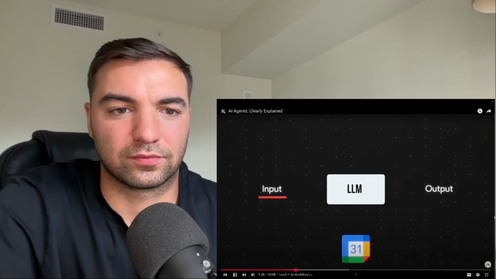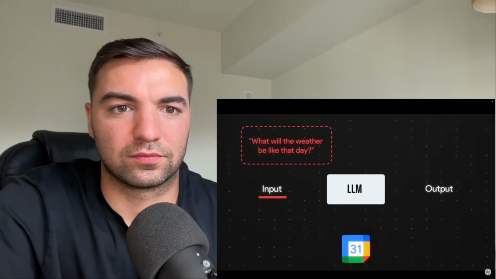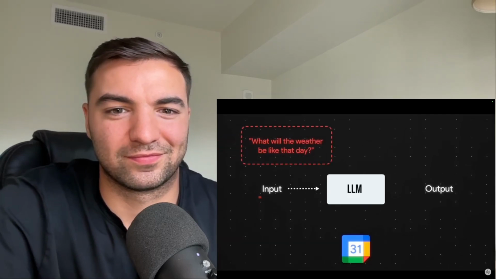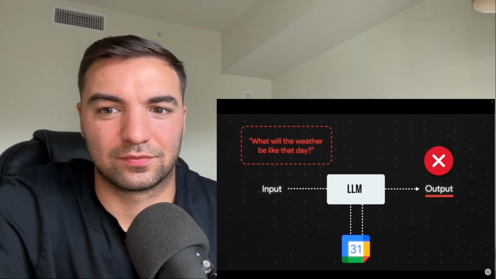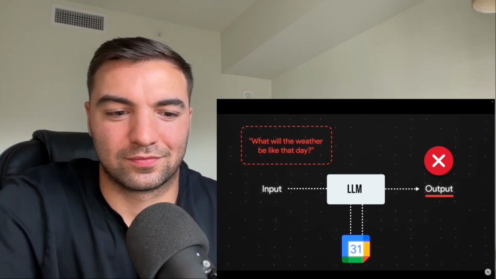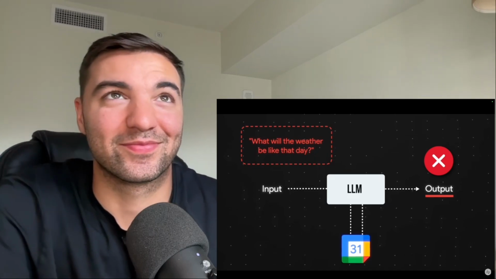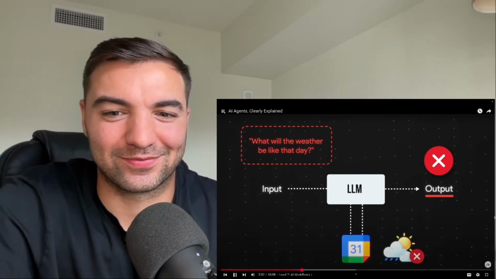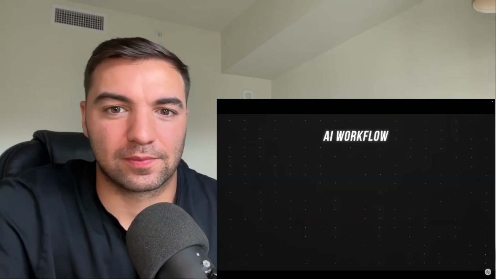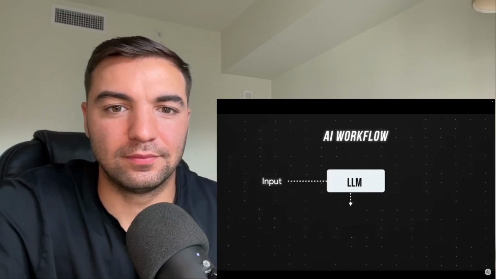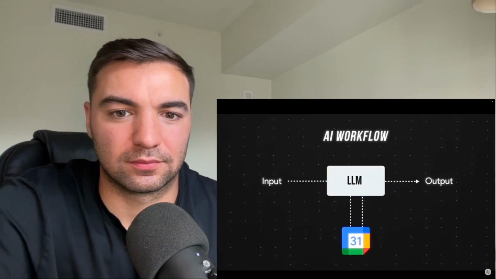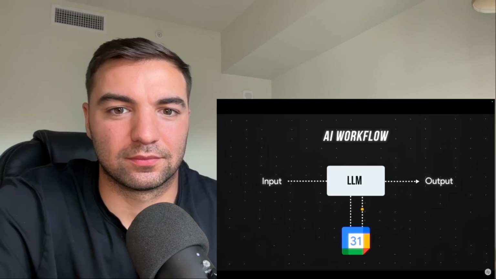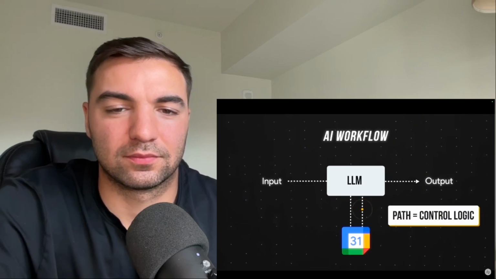But here's where it gets tricky. What if my next follow-up question is, what will the weather be like that day? The LLM will now fail at answering the query because the path we told the LLM to follow is to always search my Google Calendar. It's not searching the weather app, which does have information about the weather. This is a fundamental trait of AI workflows. They can only follow predefined paths set by humans. And if you want to get technical, this path is also called the control logic.